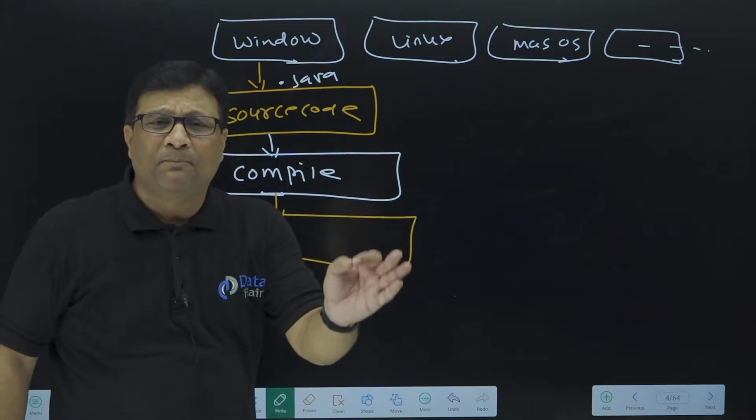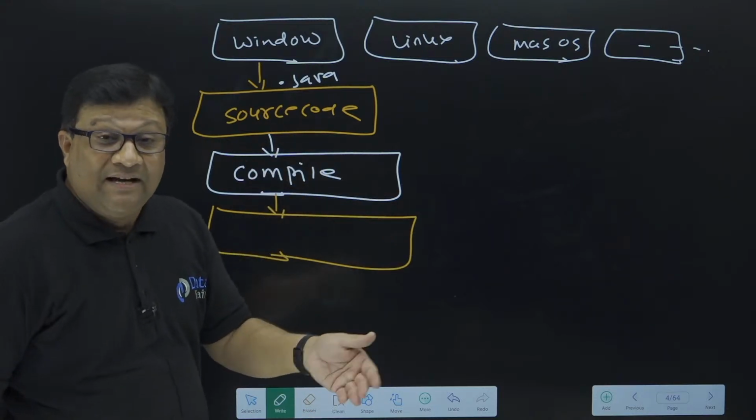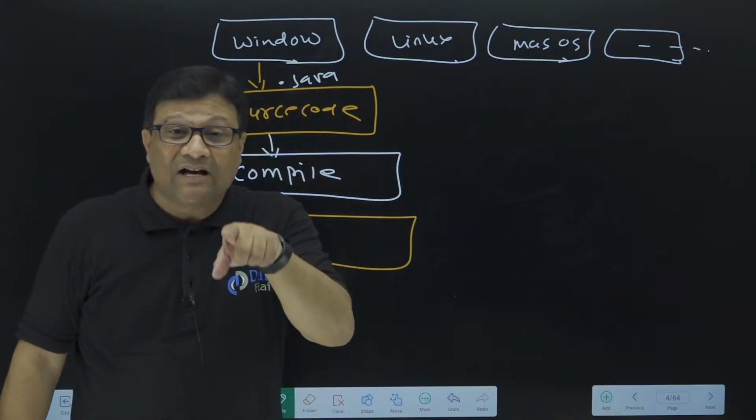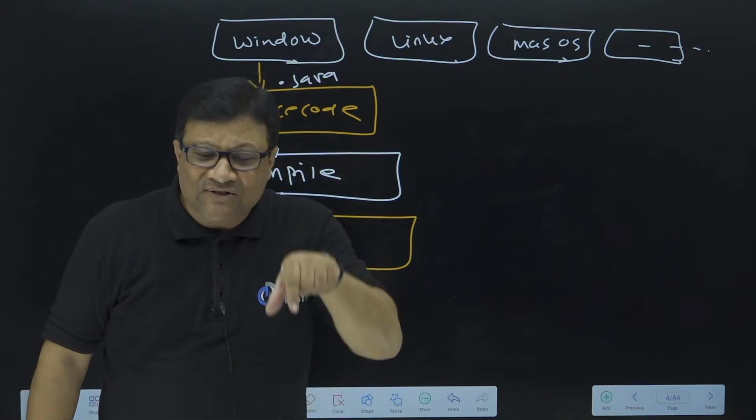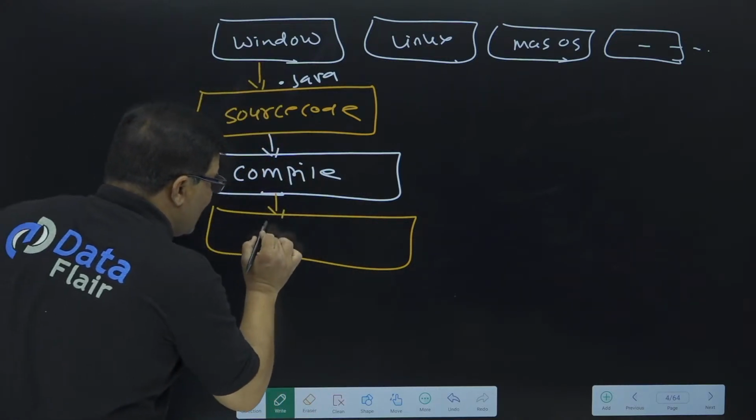But the best part is that once Java source code is compiled, it is not directly converted into machine code. It converts into an intermediate code which is called bytecode.